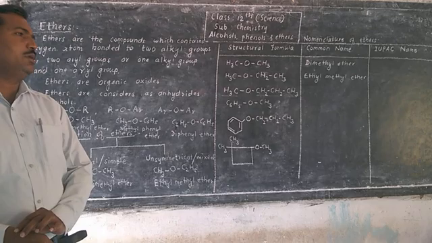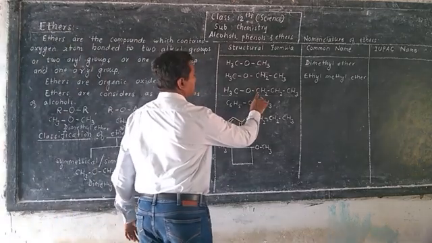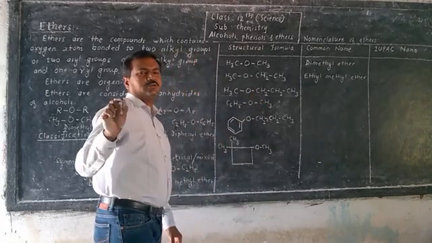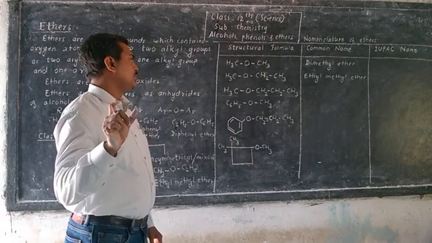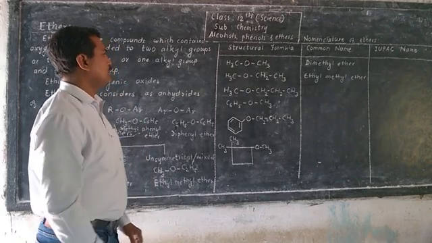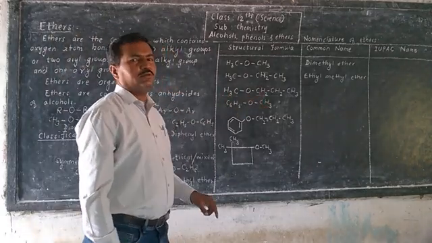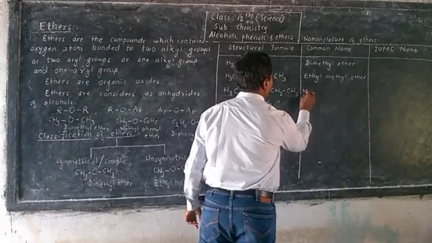We can use that type of prefixes. So it is straight chain. So it is N. But don't consider that N or I for iso in that alphabetical manner. Only consider letters of alkyl groups. So here methyl and propyl. So it is methyl N propyl ether.